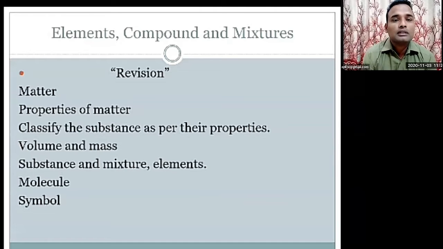Suppose I'm talking about gold. Gold is a good example of a metal, because it has malleability. Malleability means we can give it a definite shape, the shape as you want. The next one is density. Density means the number of molecules present in that substance. Then conductivity of heat and electricity: a substance having the capacity to carry electricity from one place to another, and to conduct heat. If that capacity is there, that is a metal.